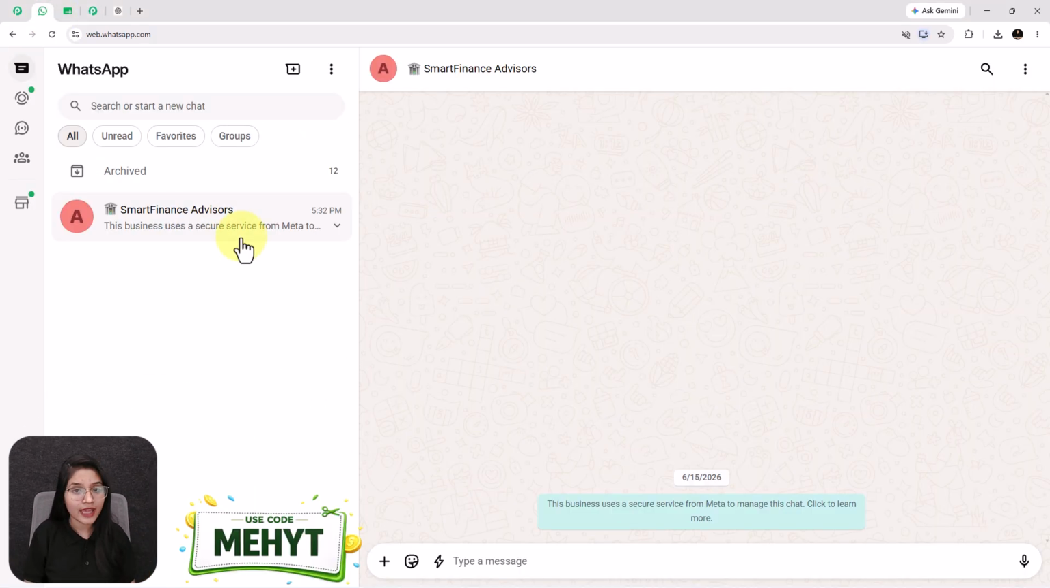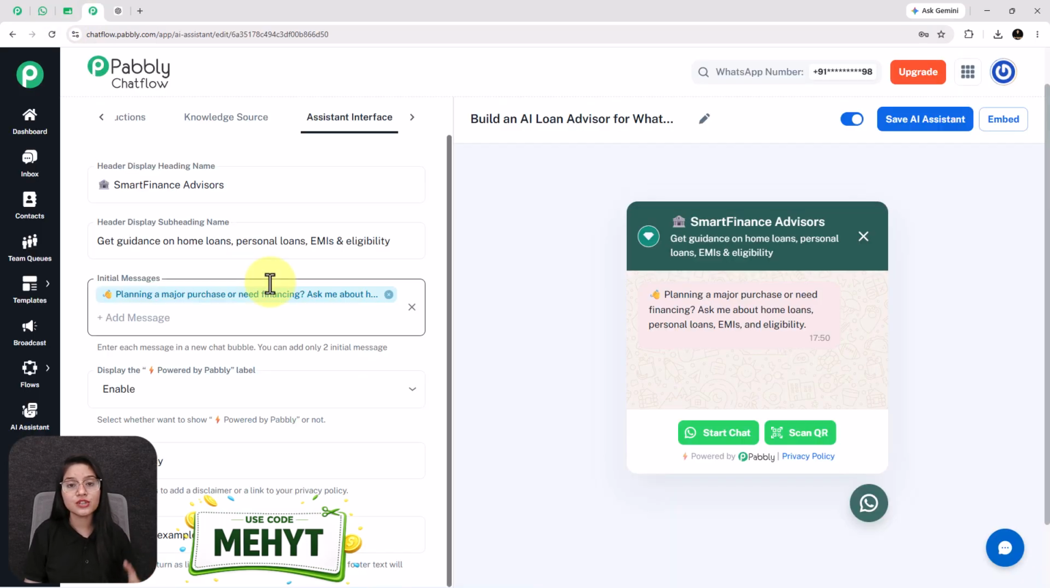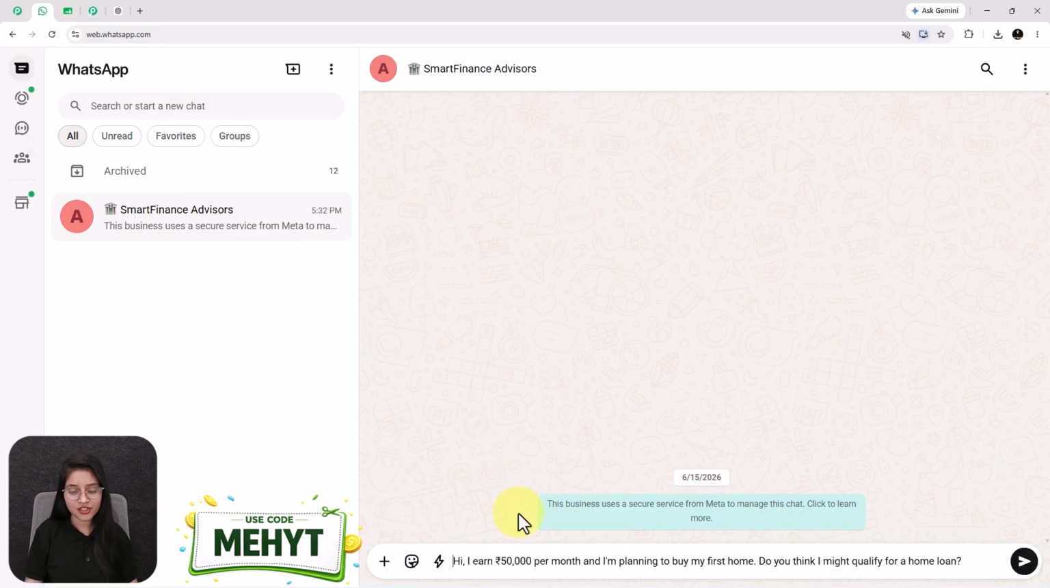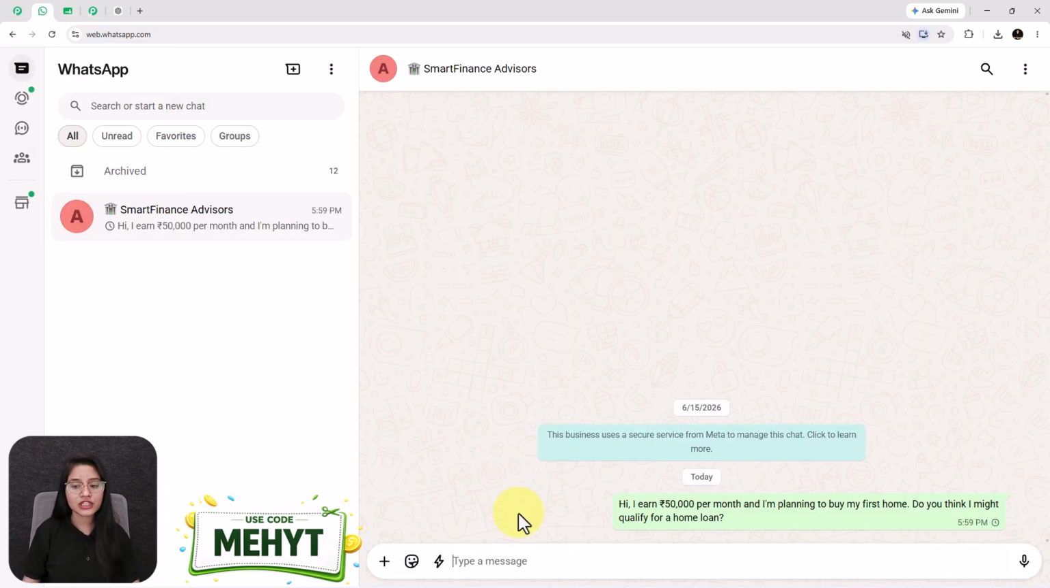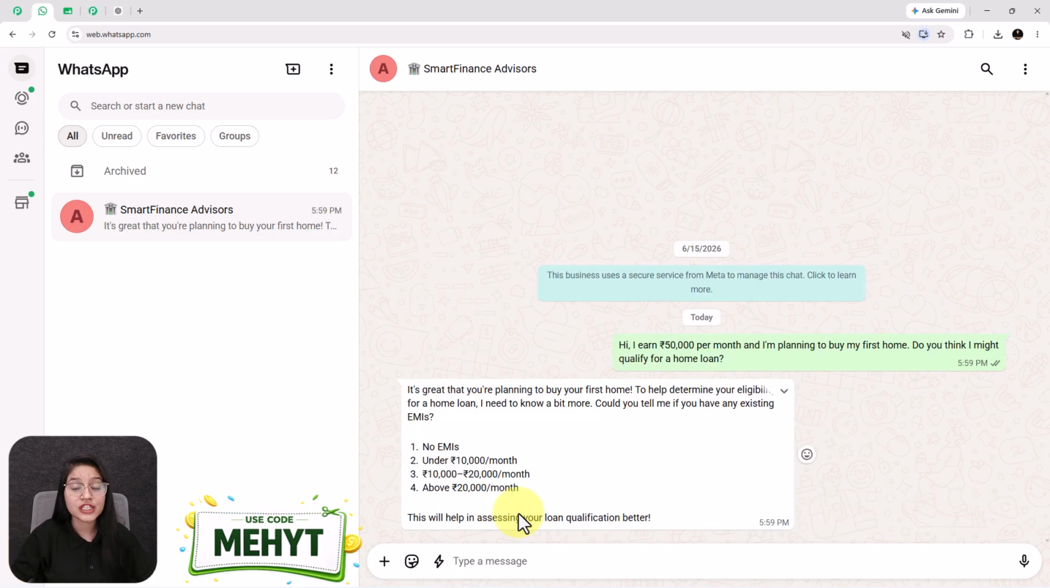So right now, I am on my WhatsApp and my number is connected to this AI loan advisor. As soon as I send the message, "Hi, I earn 50,000 per month and I am planning to buy my first home. Do you think I might qualify for a home loan?" Now watch this. Instead of giving a generic answer, the AI starts asking intelligent qualifying questions to understand the customer's profile before making any recommendations.